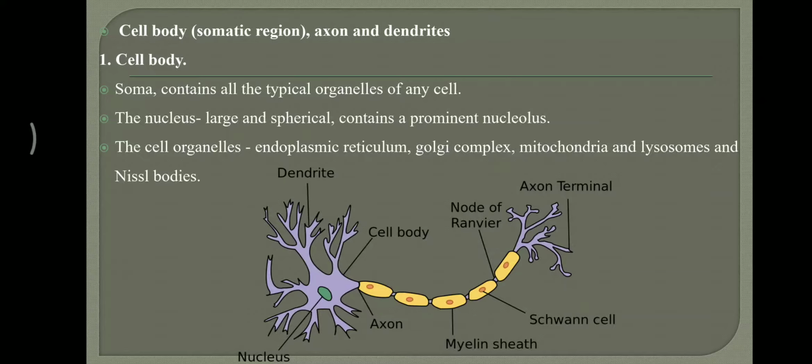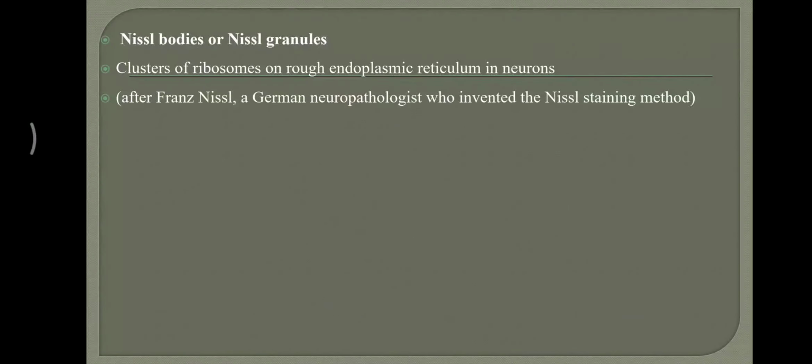We are familiar with all these organelles, but Nissl bodies or Nissl granules we are not that familiar with. What do you mean by Nissl bodies or Nissl granules? They are clusters of ribosomes on rough endoplasmic reticulum in neurons. Rough endoplasmic reticulum means endoplasmic reticulum associated with ribosomes.